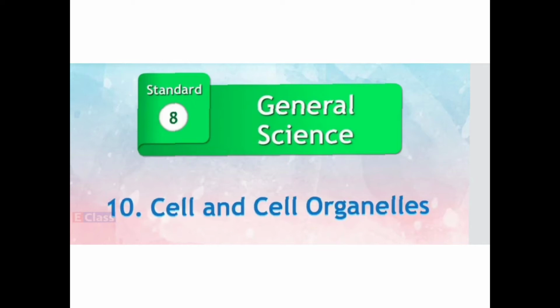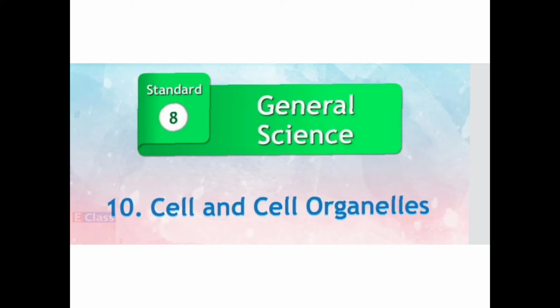Unit is the smallest thing. So the smallest unit of our entire structure is cell. Then it is called the functional unit also. Functional unit means whatever function our entire body is doing, the same function can be done by one single cell. For example, we are doing respiration, digestion, reproduction. Yes, it is possible in a single cell also.